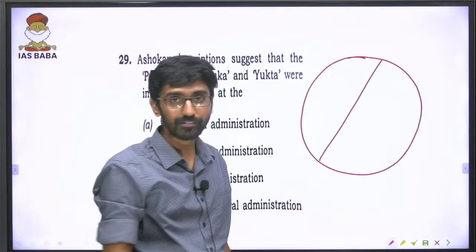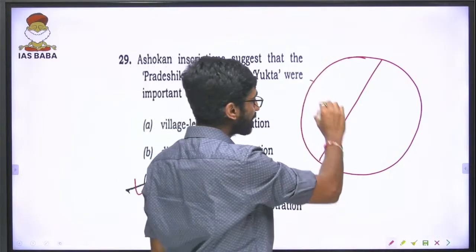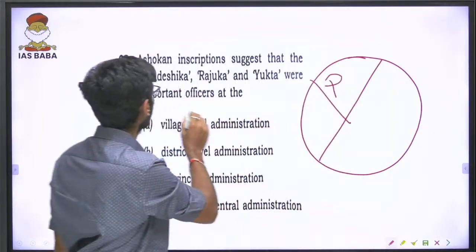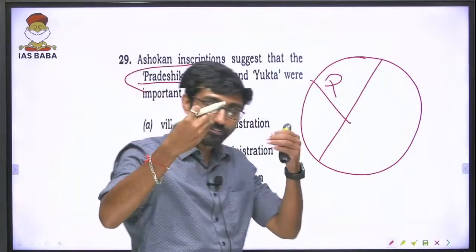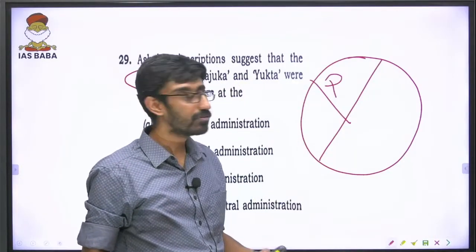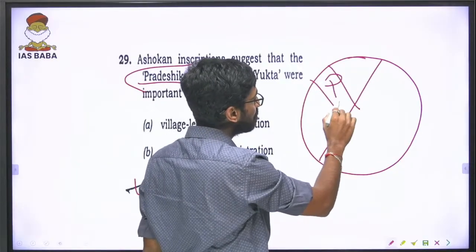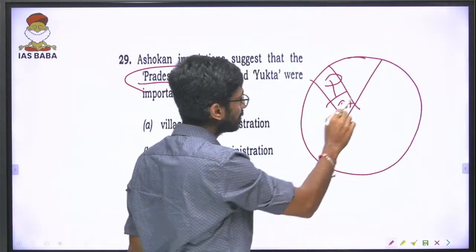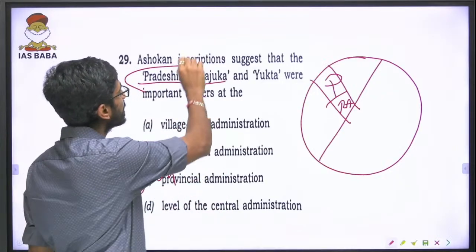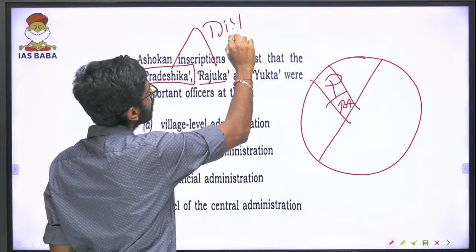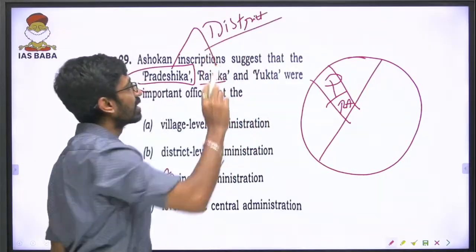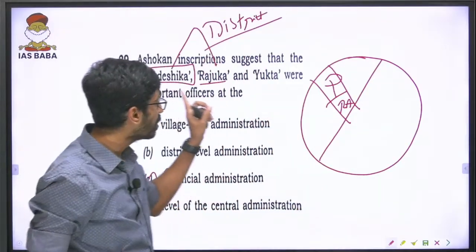Okay, that is the first level of administration. Now provinces are further divided into Pradeshika. Okay, that is the word. So it is a further subdivision of provinces, that is Pradeshika. Now Pradeshikas are further subdivided into, we can say, Rajukas. Okay, that is the second one. So these are district levels. These are districts and sub-district level. These are not provincial level. This is a further subdivision of the provinces.